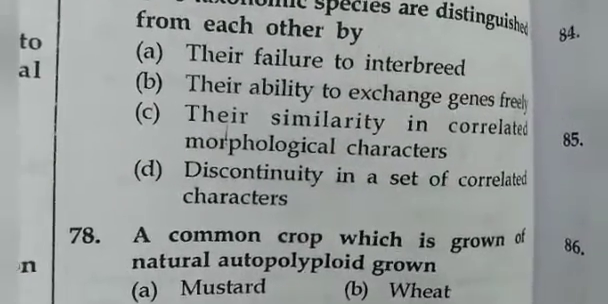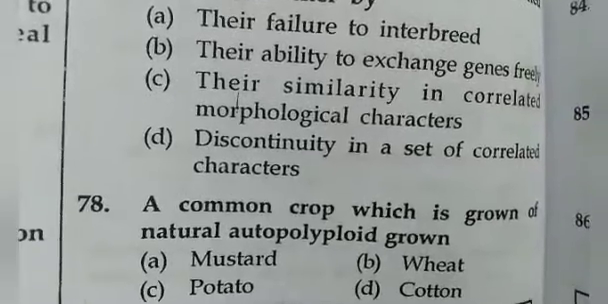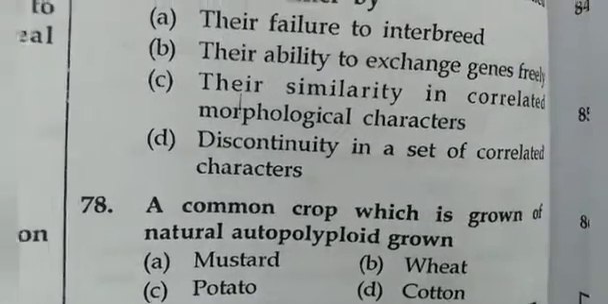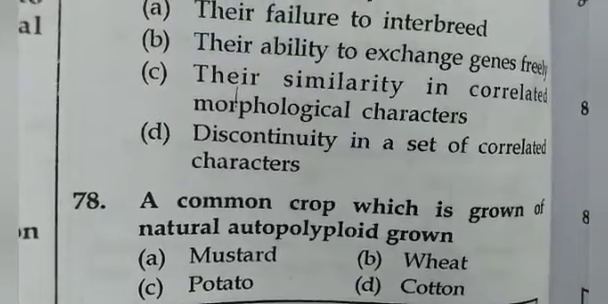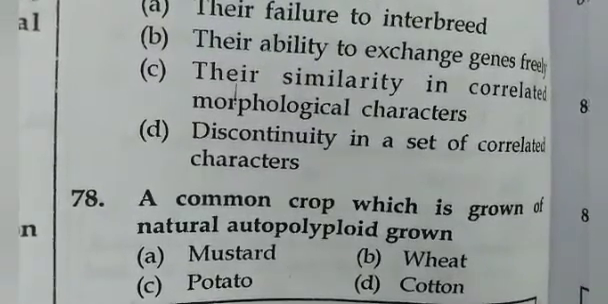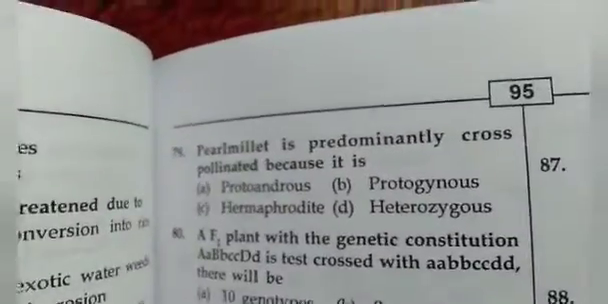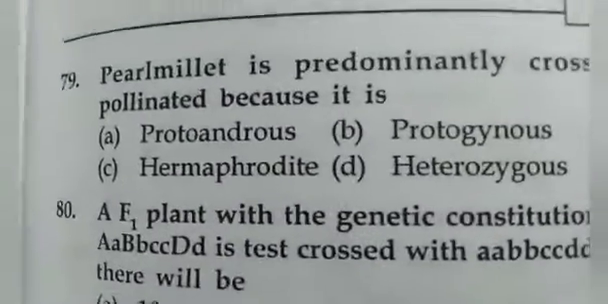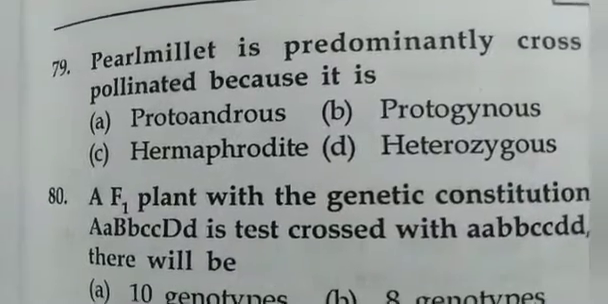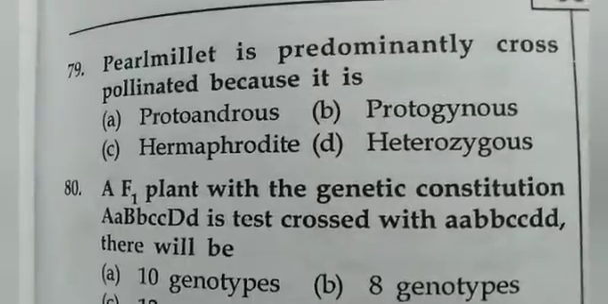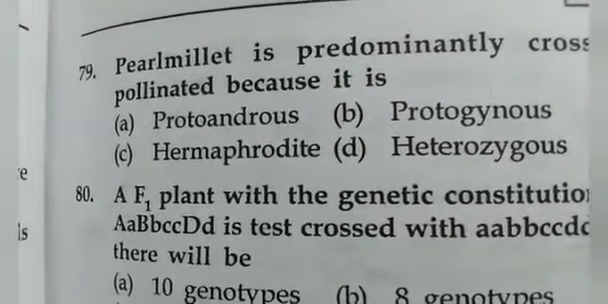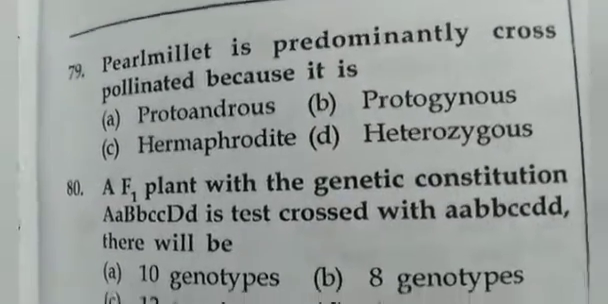A common crop which is a natural autopolyploid is potato. Pearl millet is predominantly cross-pollinated because it is protogynous.